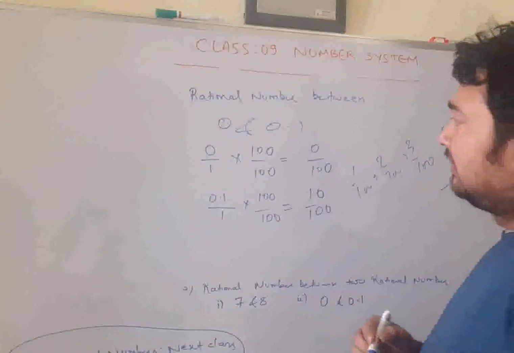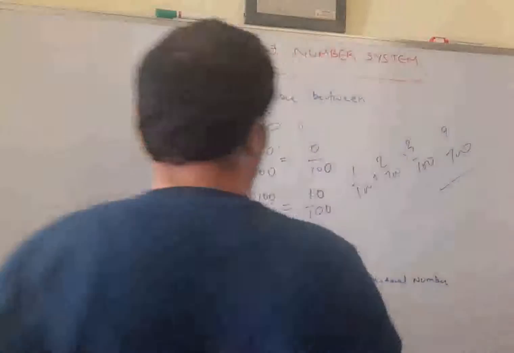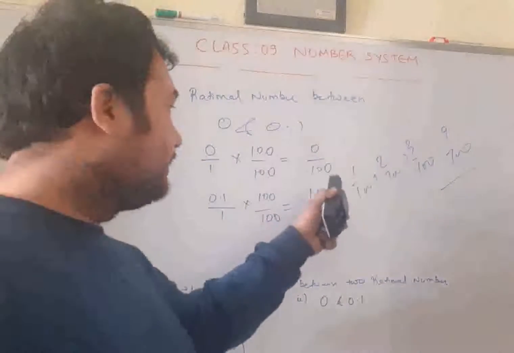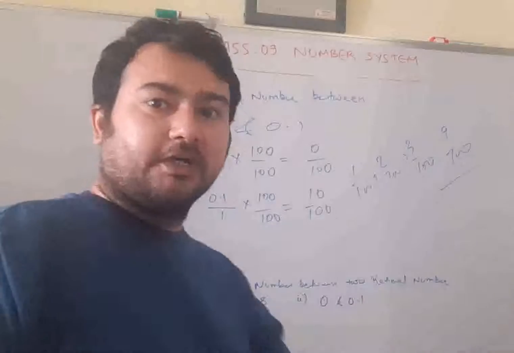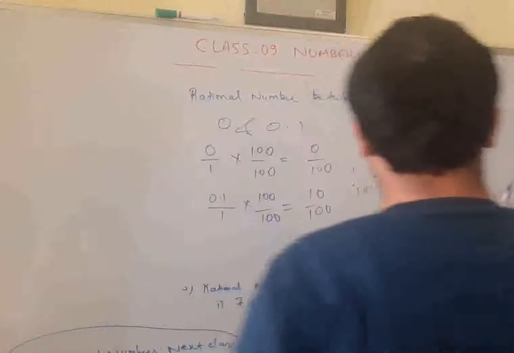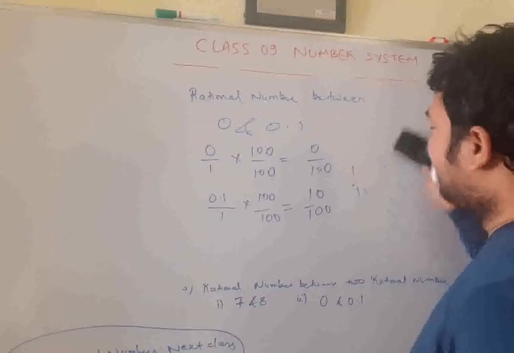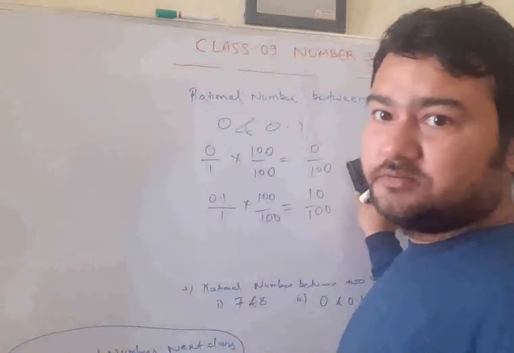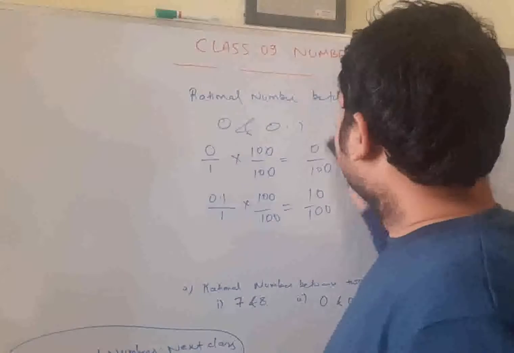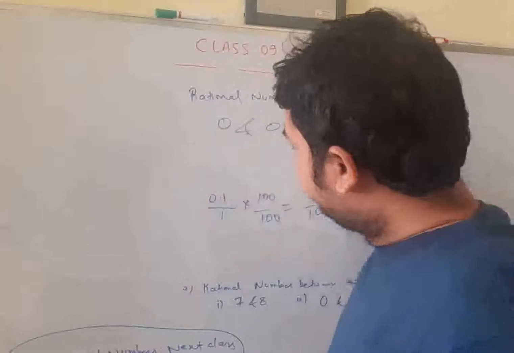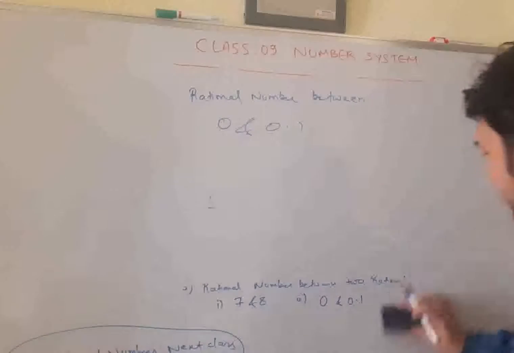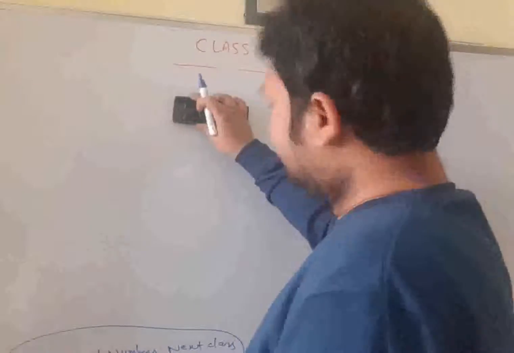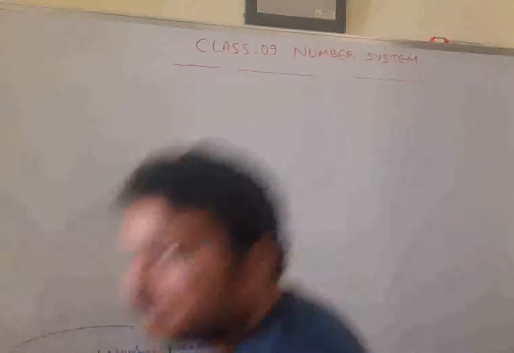Okay. So you can find a few rational numbers or a lot of rational numbers depending on how much you widen the gap between their numerators, equalizing the denominator. In lots of books you will find different methods, multiply by this and divide by this and all that, but this is the easiest one that you can remember and understand so easily. So we have covered up to this. Nothing is left, I think. If you have any doubt, you can ask.